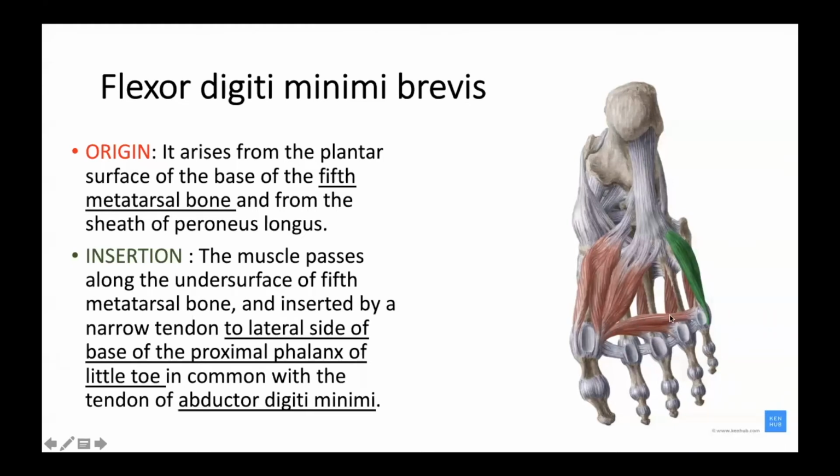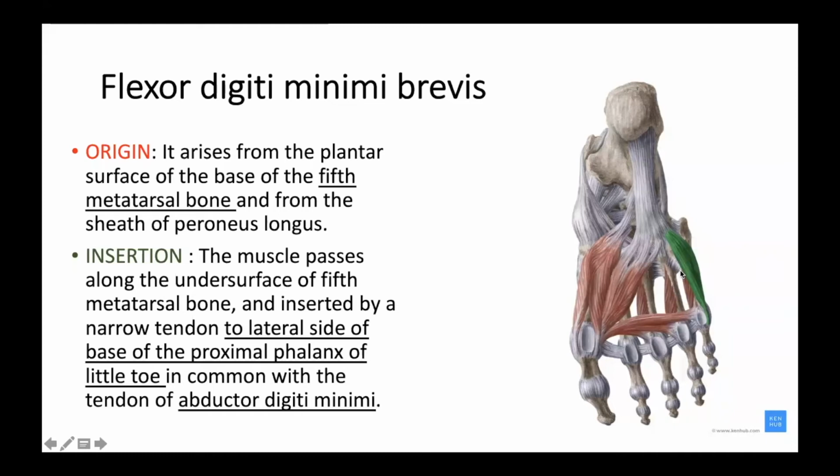Now here, can you see this triangular area? So between the flexor digiti minimi brevis and the adductor hallucis, you are seeing a triangular space. Yes or no?